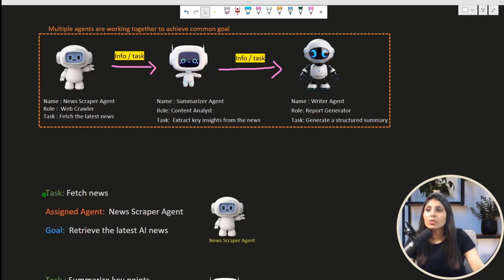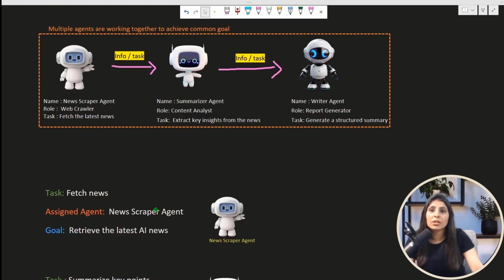So see here, the first task is fetch news. To fetch the news, this task should be assigned to the news scraper agent. So we have three agents over here. Out of these three agents, which agent can perform the task of fetch news?